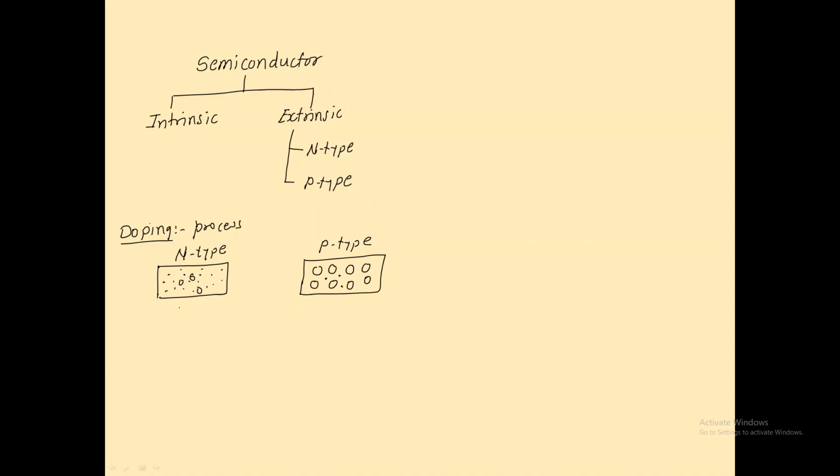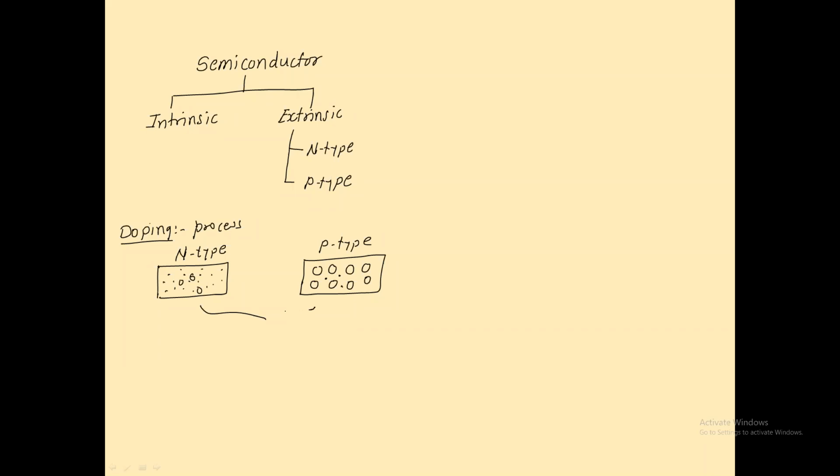Now, what is the charge of an N-type semiconductor? Negative. It's negative. What is the charge of a P-type semiconductor? Positive. So this answer is totally wrong.